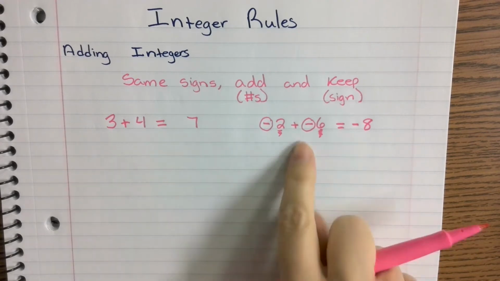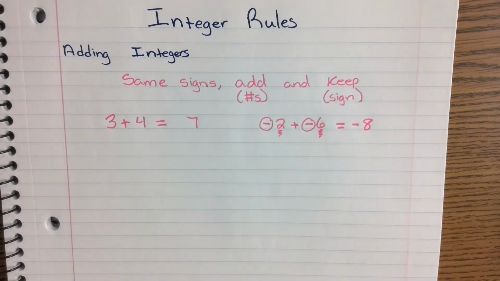So when there's same signs, you just add the numbers like normal, keep the sign of whatever the problem is. Keep the sign.